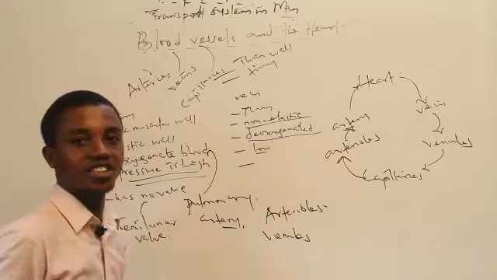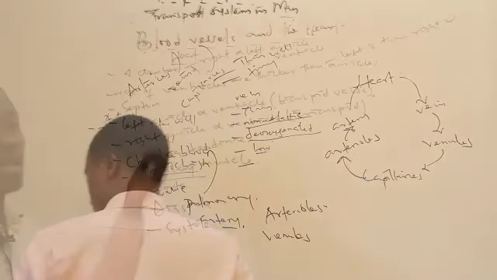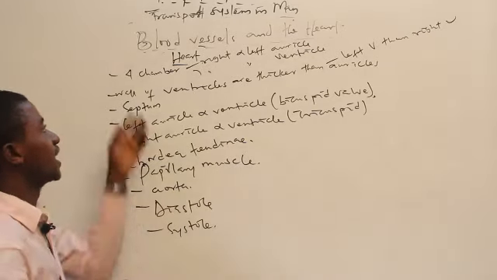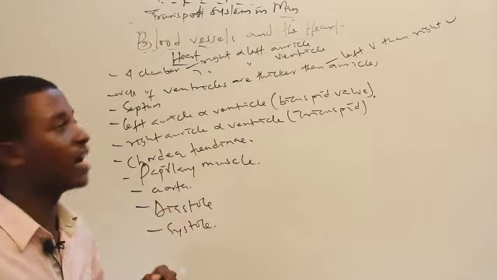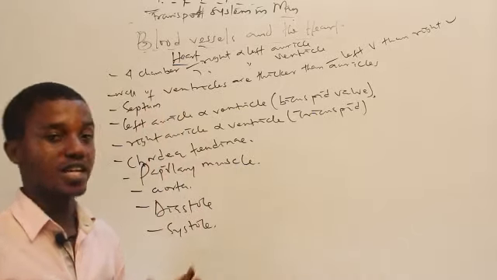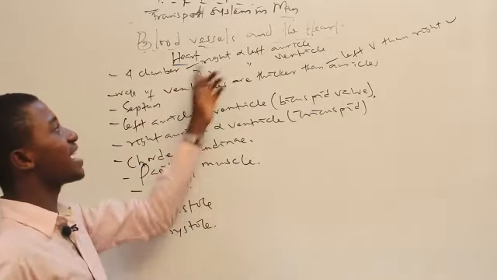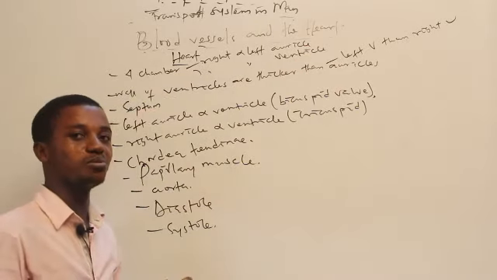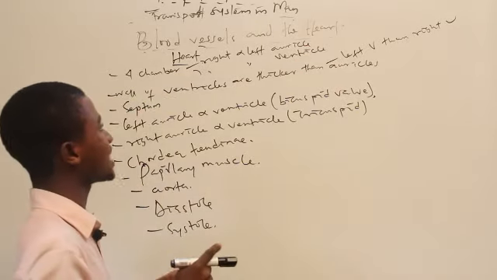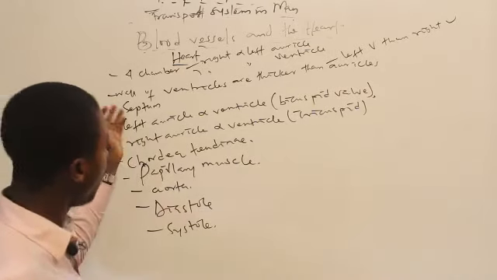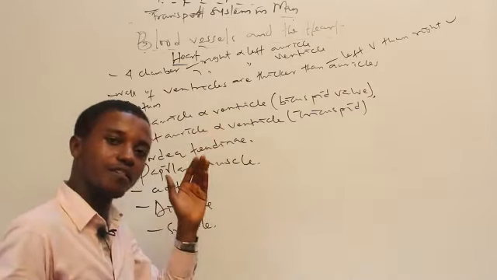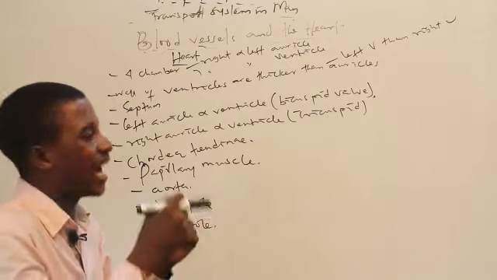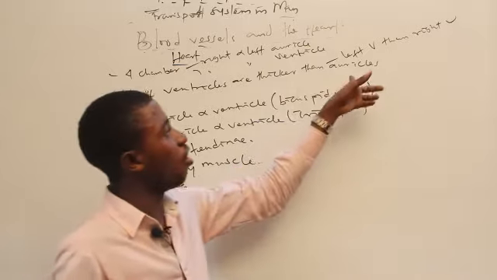And so now we're going to be looking at the structure of the heart and the various parts. Okay, the heart is one of the most powerful organs in the body. It has 4 chambers. Don't forget, the heart of man undergoes double circulation. We have the right and left auricle, and we have the right and left ventricle. The wall of the ventricles, that's the right and left ventricle, is thicker and stronger compared to the wall of the auricles.